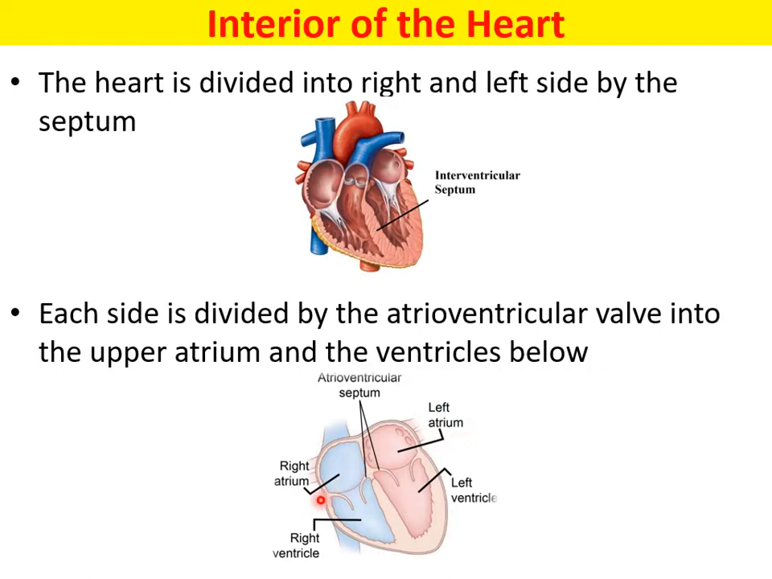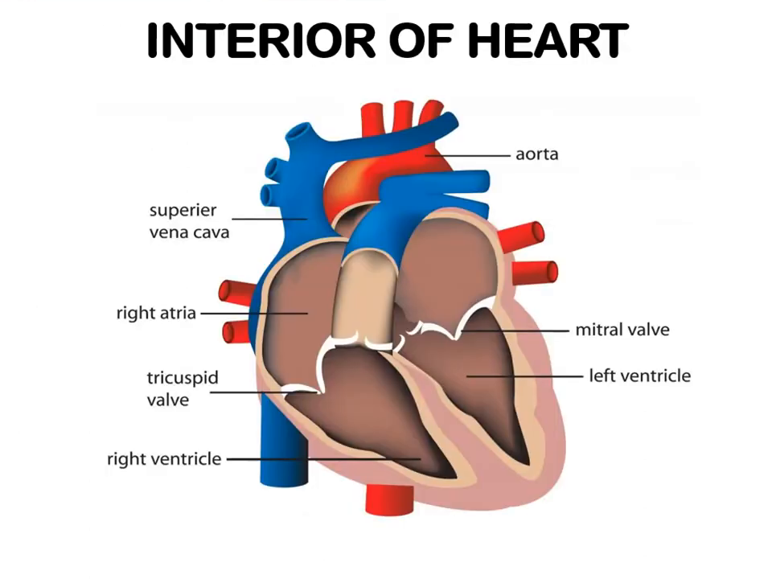So these valves, what they do is that when the blood comes into the right atrium and then goes into the right ventricle, the blood cannot go back into the right atrium because of the valves present. Similarly, when the blood comes to the left atrium and goes into the left ventricle, the blood cannot go back into the left atrium because of the atrioventricular valve. So this is the figure of the interior of the heart, in which you can see the right atrium, the right ventricle, the left atrium and the left ventricle. Here you have the tricuspid valve and here you have the mitral valve or the bicuspid valve.